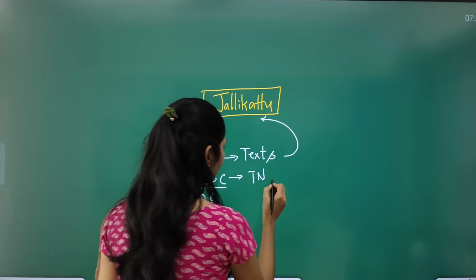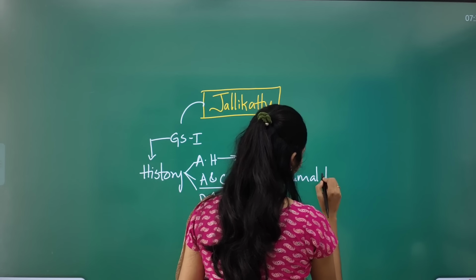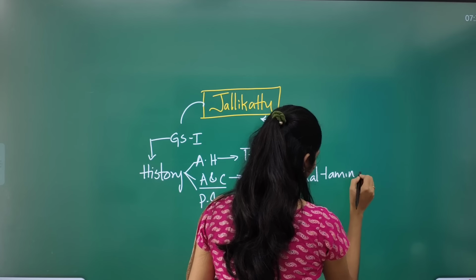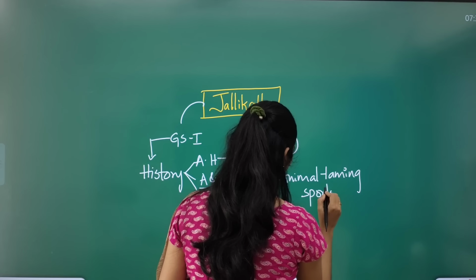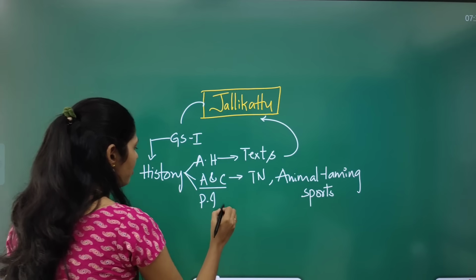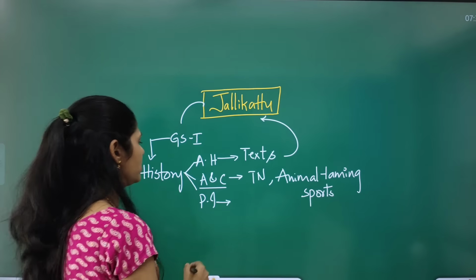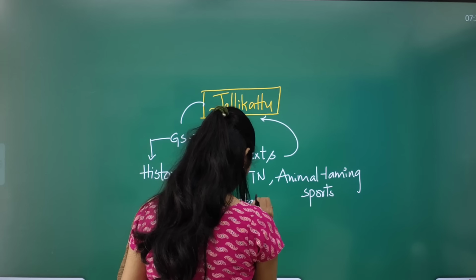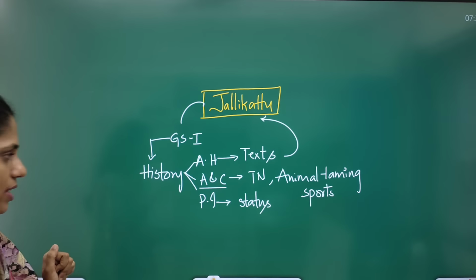And here from art and culture point of view, you have to see examples of animal taming sports, and from which states they belong to. And from post-independent point of view, you have to see what is the status of this Jallikattu. So why is the post-independent point of view very important?